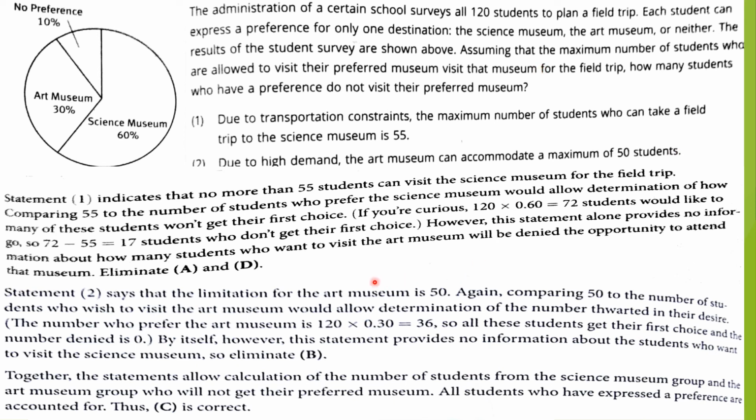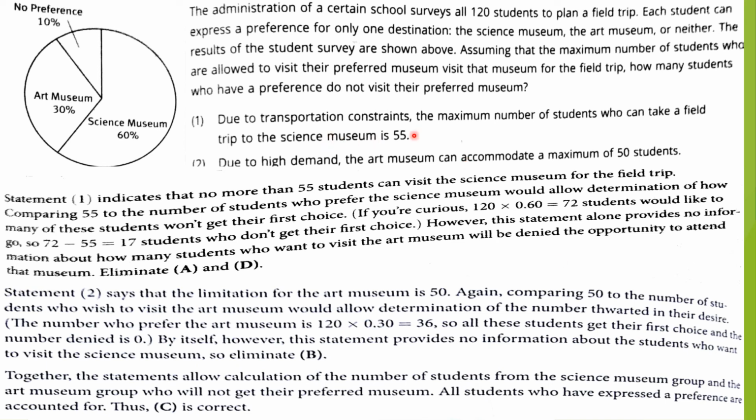The second statement tells that of the total 120 students, 30 percent is nothing but 36 students. The maximum capacity is 50 students. So all 36 students can possibly attend the art museum based on the preference. But here the science museum information is not provided, so it is not determined with the help of the second statement. I hope all of you understood.